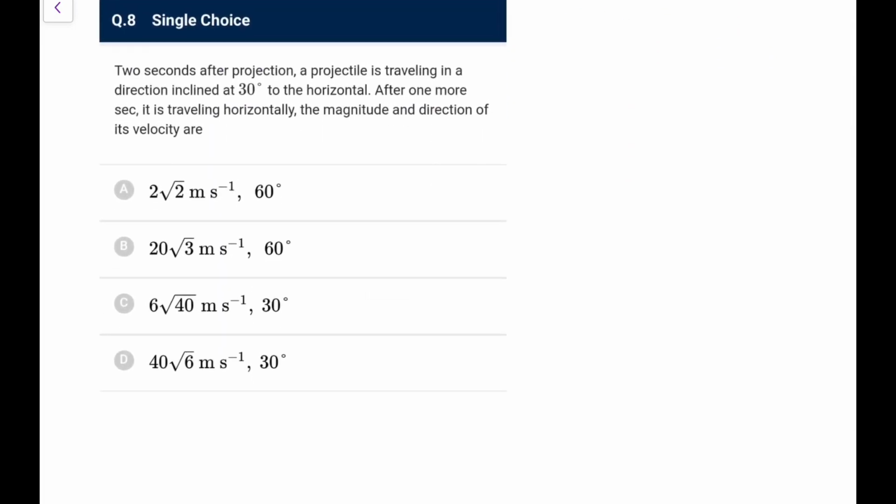2 seconds after projection, a projectile is traveling in a direction inclined at 30 degrees to the horizontal. After 1 more second it is traveling horizontally. The magnitude and direction of its velocity is? So after 1 more second it is traveling horizontally, 2 seconds after it was at 30 degrees. So after 1 more it is horizontal.